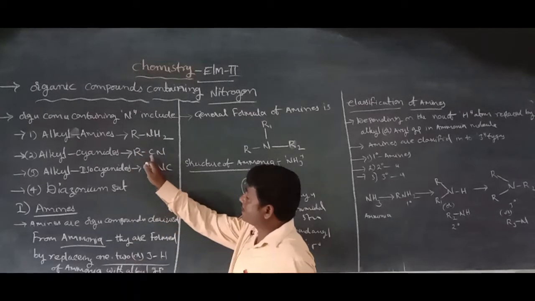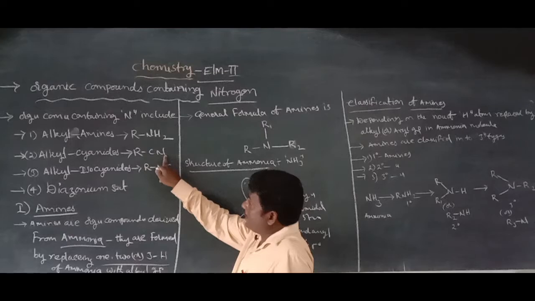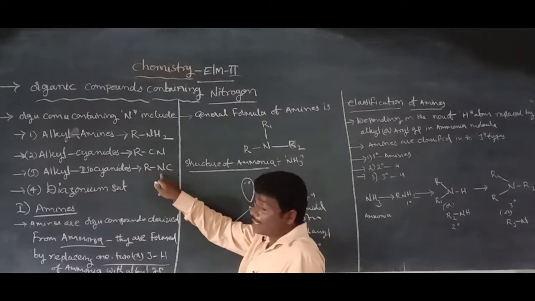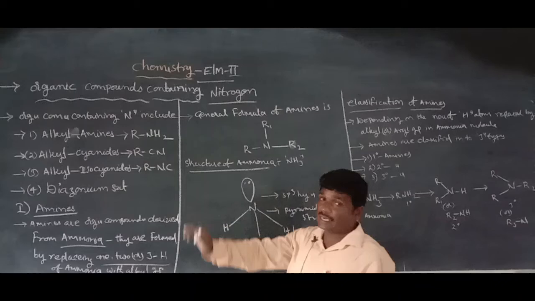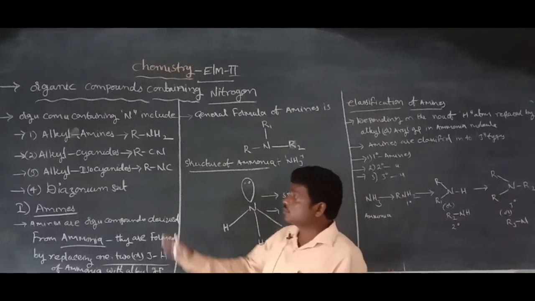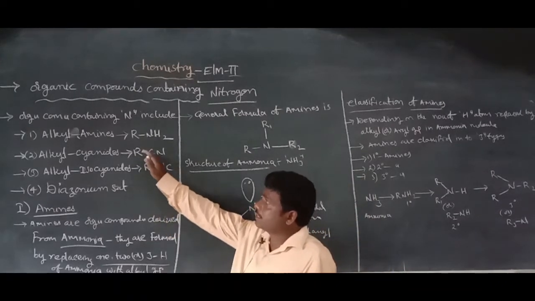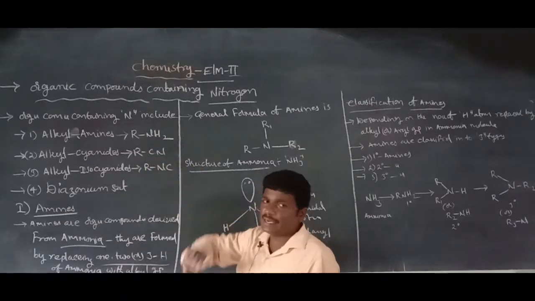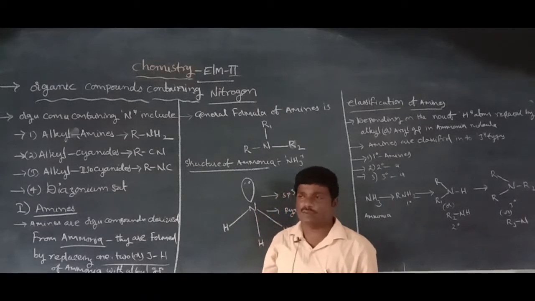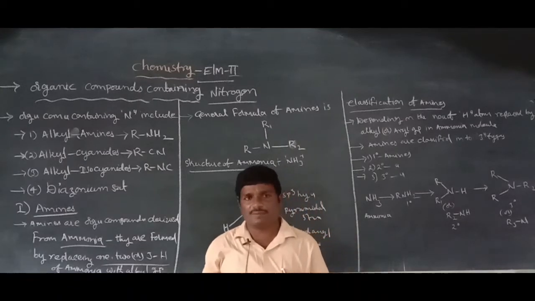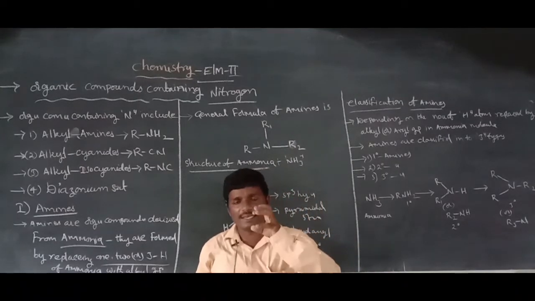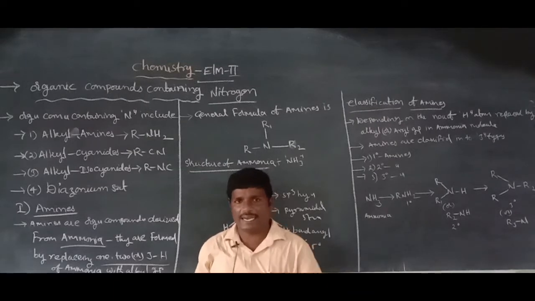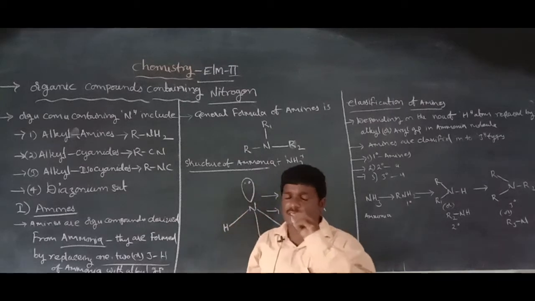Next, alkyl cyanide consists of the nitrogen atom. Alkyl isocyanide consists of the nitrogen atom. Another one is diazonium salt. Those four compounds contain the nitrogen atom, and they are also known as organic compounds containing nitrogen. Today we are going to discuss the new chapter of organic compounds containing the nitrogen atom.